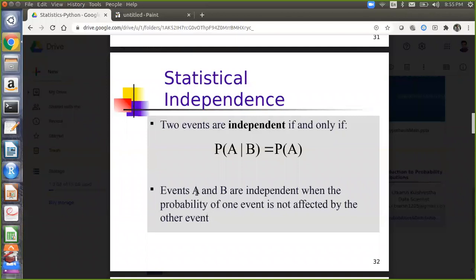So two events, I'll tell you, A and B are independent events. For example, event A is Utkarsh coming to class at LearnBay, and event B is, suppose, Irfan coming to class. Tell me, will my probability of coming to class be affected by the probability of Irfan coming to class or not? No. Or vice versa: suppose the probability of Irfan coming to the class is affected by whether I am coming to the class or not? Can you now make out the relationship and can you explain statistical independence?